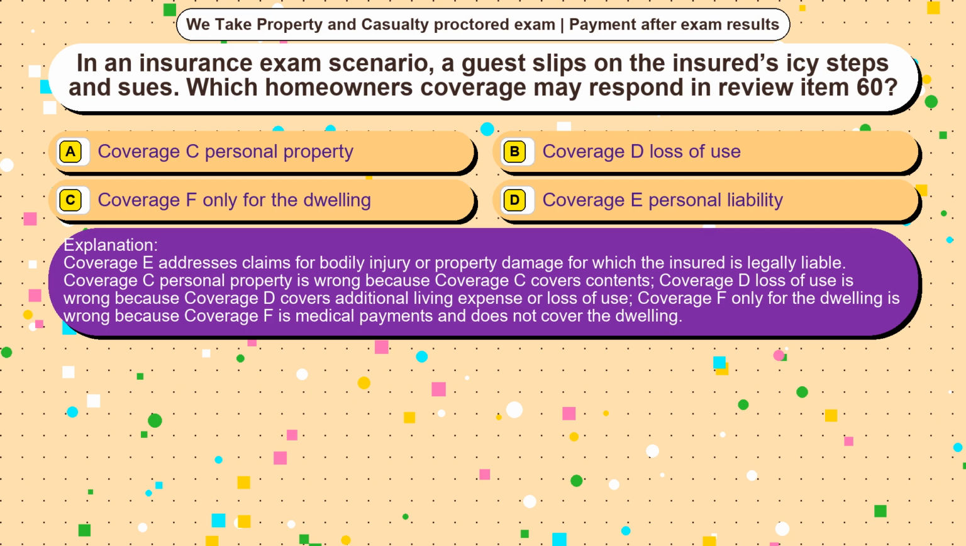Coverage C personal property is wrong because coverage C covers contents. Coverage D loss of use is wrong because coverage D covers additional living expense or loss of use. Coverage F only for the dwelling is wrong because coverage F is medical payments and does not cover the dwelling.